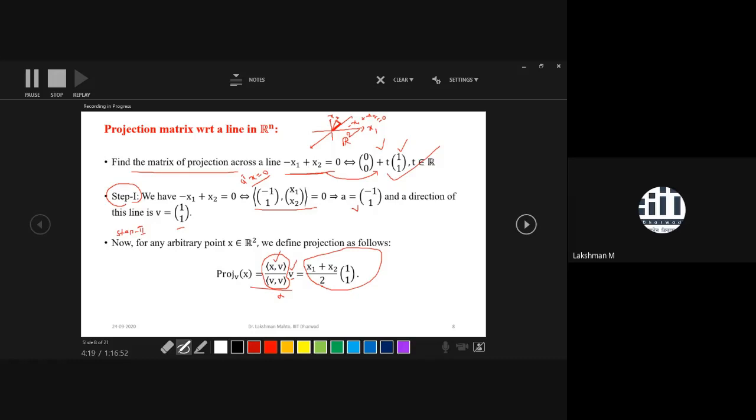Now you have to find the matrix. In order to find the matrix of this projection transformation, what you do is find the image of very special elements of R2. What does that mean? Those are special basis elements, two non-collinear basis elements. Those are (1, 0) and (0, 1). So call it step 3.